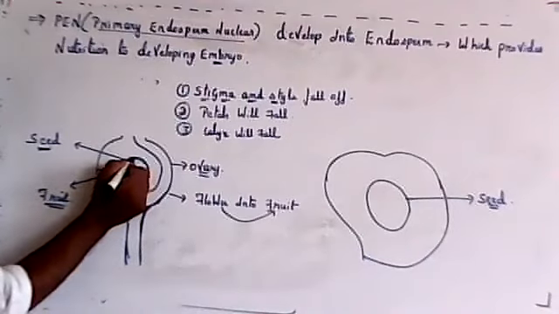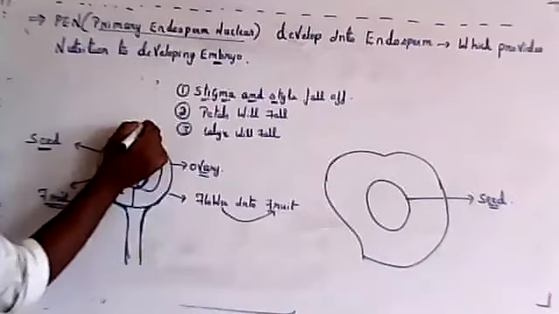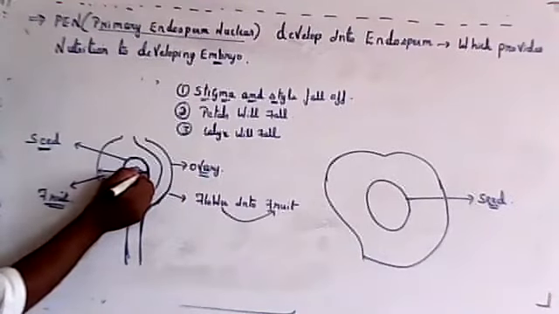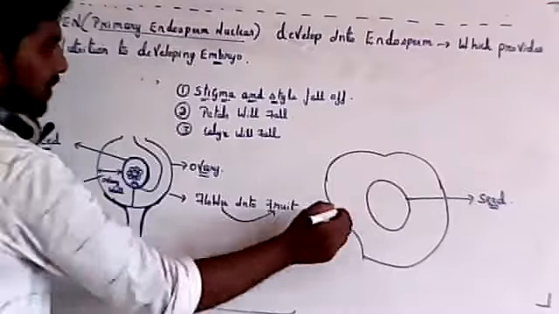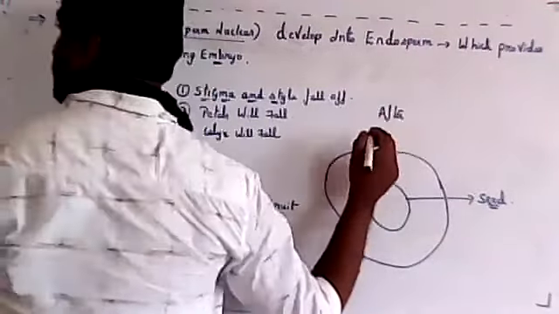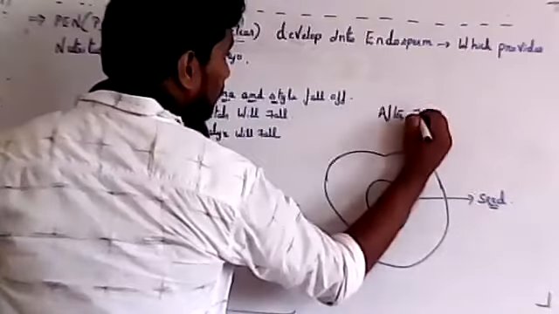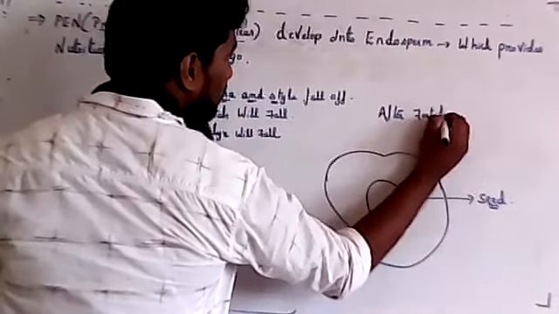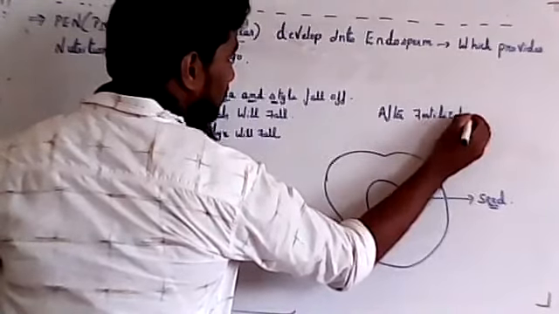So this was an ovule. It was a flower: stigma, style, ovary, and inside the ovary, ovule. The ovule will get converted into a seed after fertilization. So this is the post-fertilization process, after fertilization. Fine.